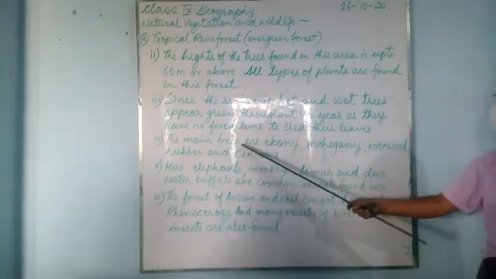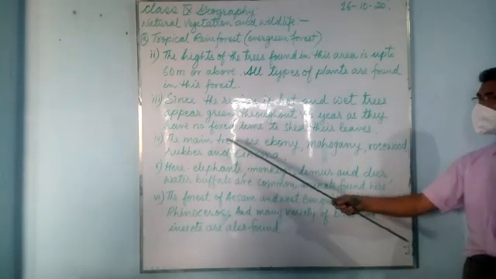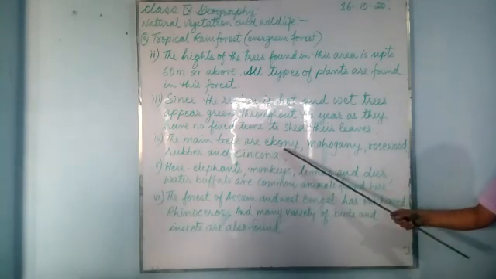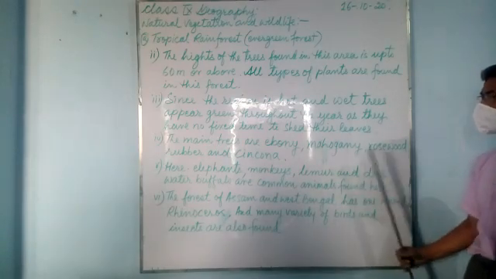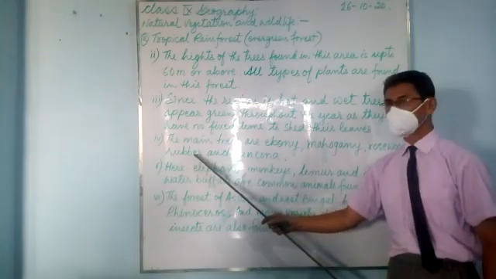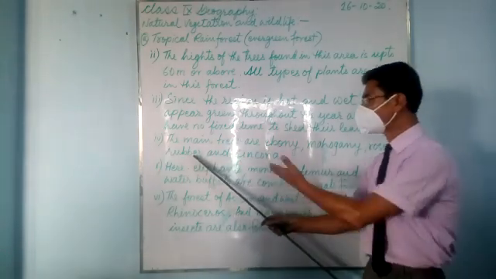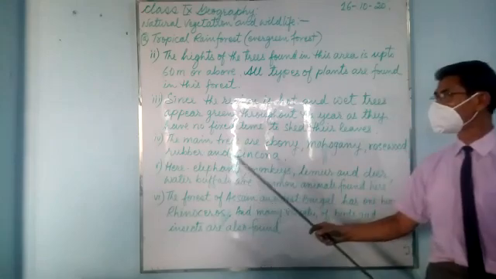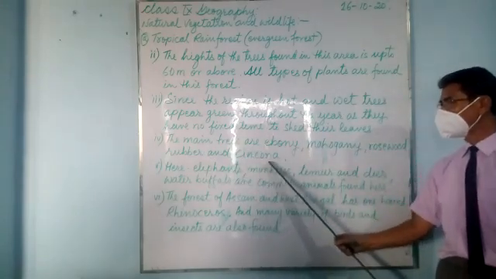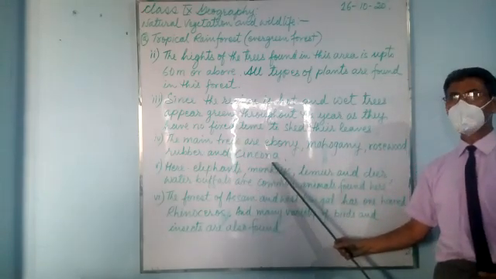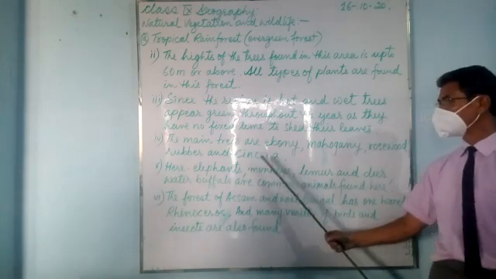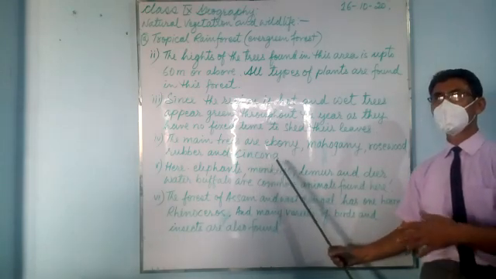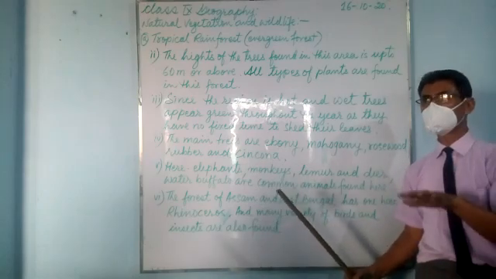The main trees found in this area are ebony, mahogany, rosewood. All of them are used for making furniture, and they are quite valuable. And even rubber, that is, it produces raw material for the industries. And cinchona. Cinchona is also a medicinal plant. From cinchona we get the medicine for malaria. And sometimes this cinchona plant is planted as a plantation crop.